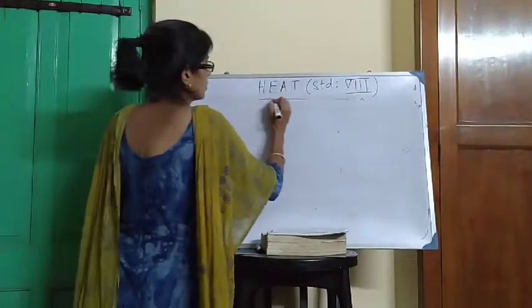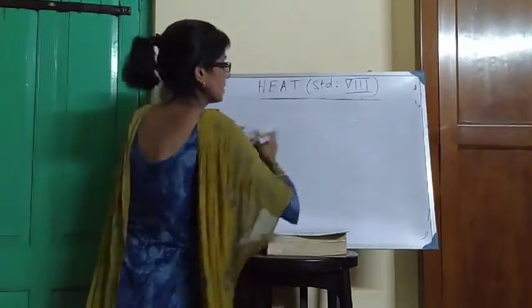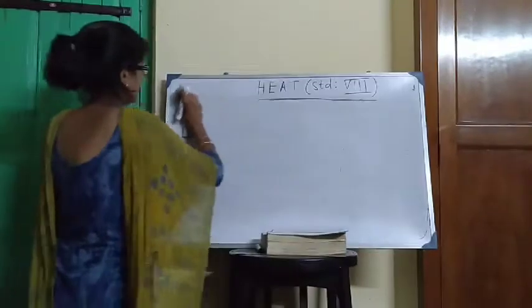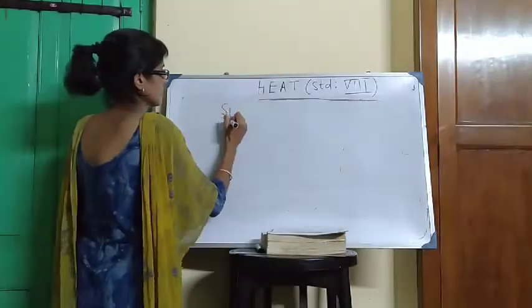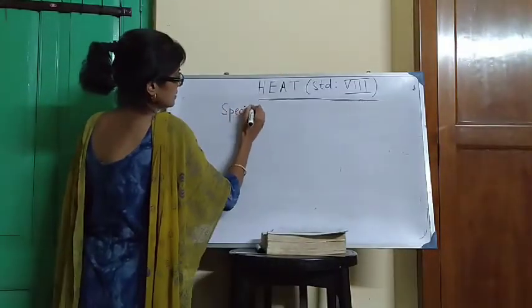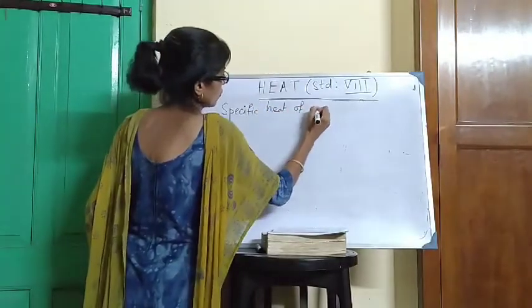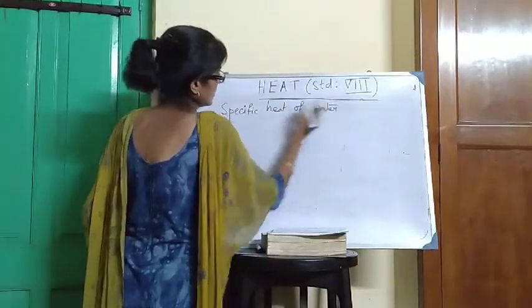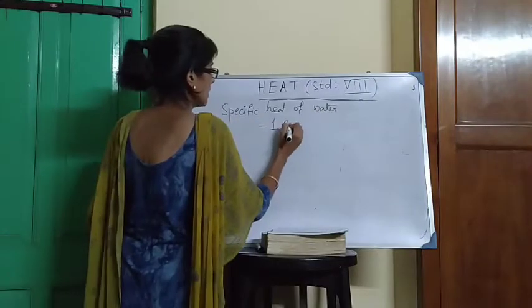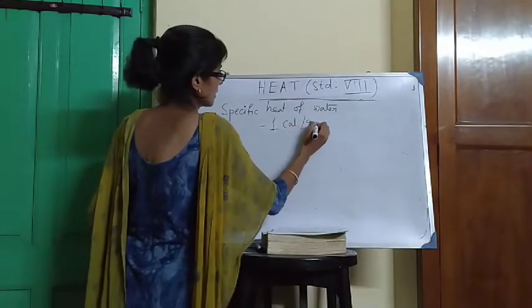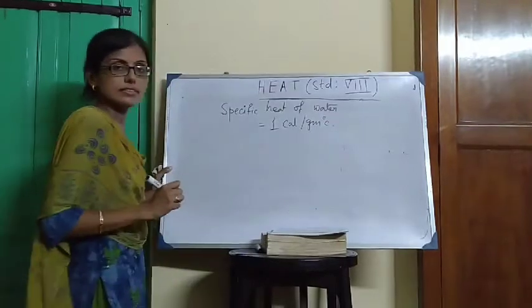Specific heat of water is maximum and its value is 1 calorie per gram degree Celsius.